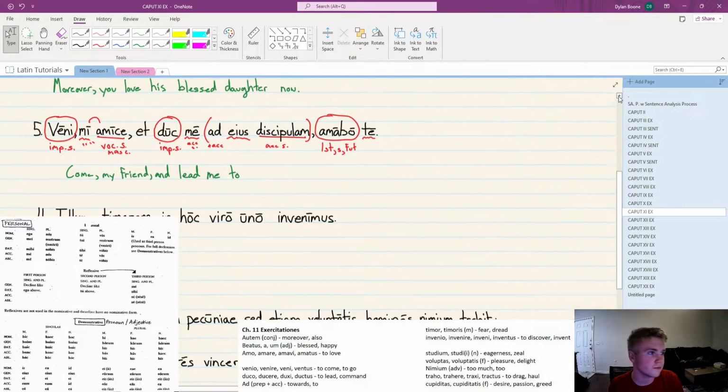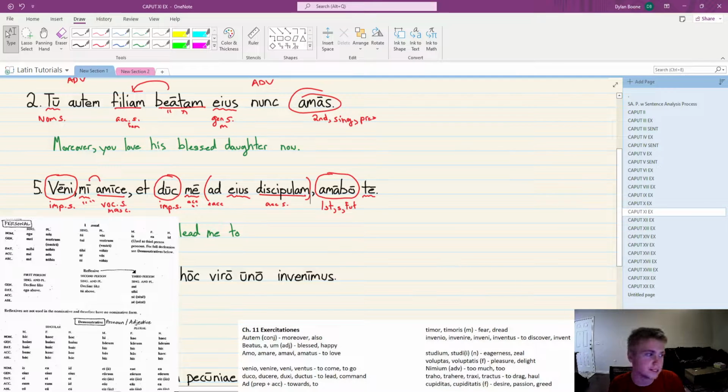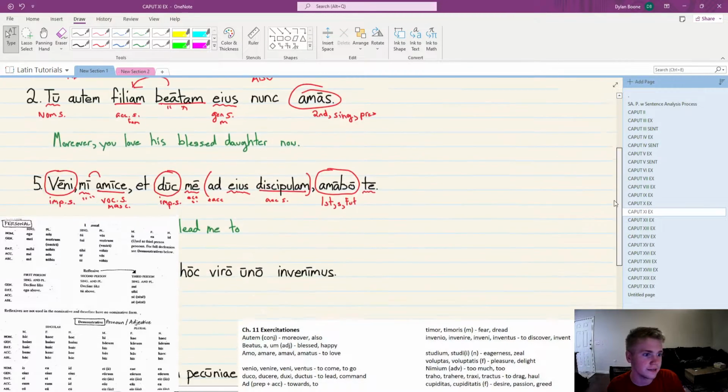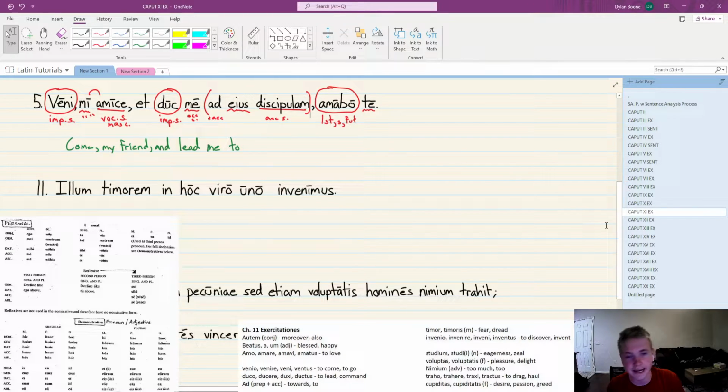What do we see up here for eius? His, or her, whatever gender, we'll say is, or his. But eius, we know from our personal pronoun chart, has to be genitive singular. And it's a possessive onto discipulum. To whose discipulum? His student.